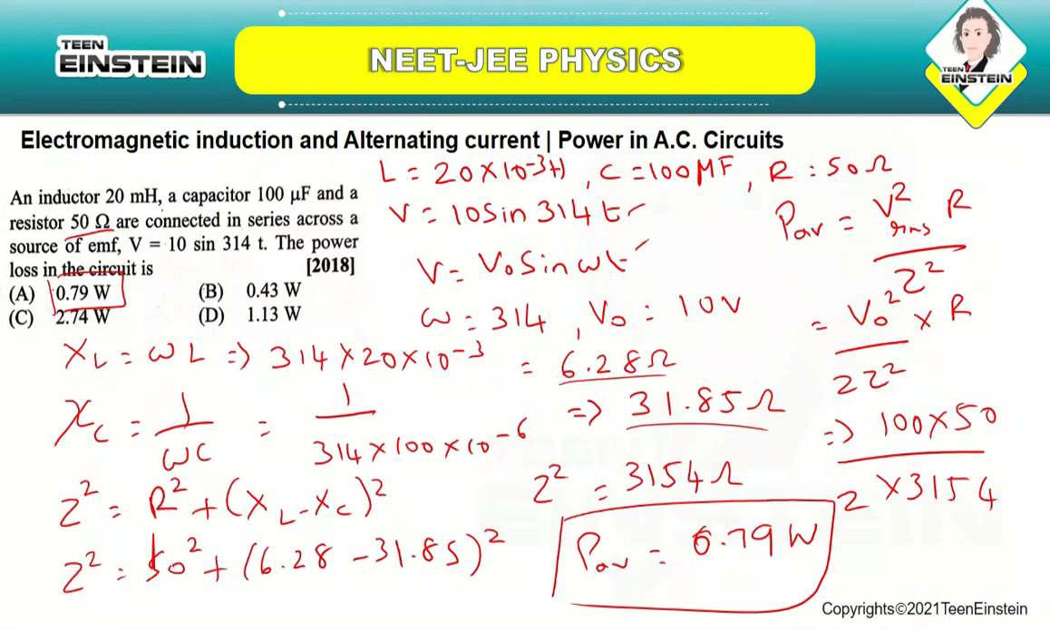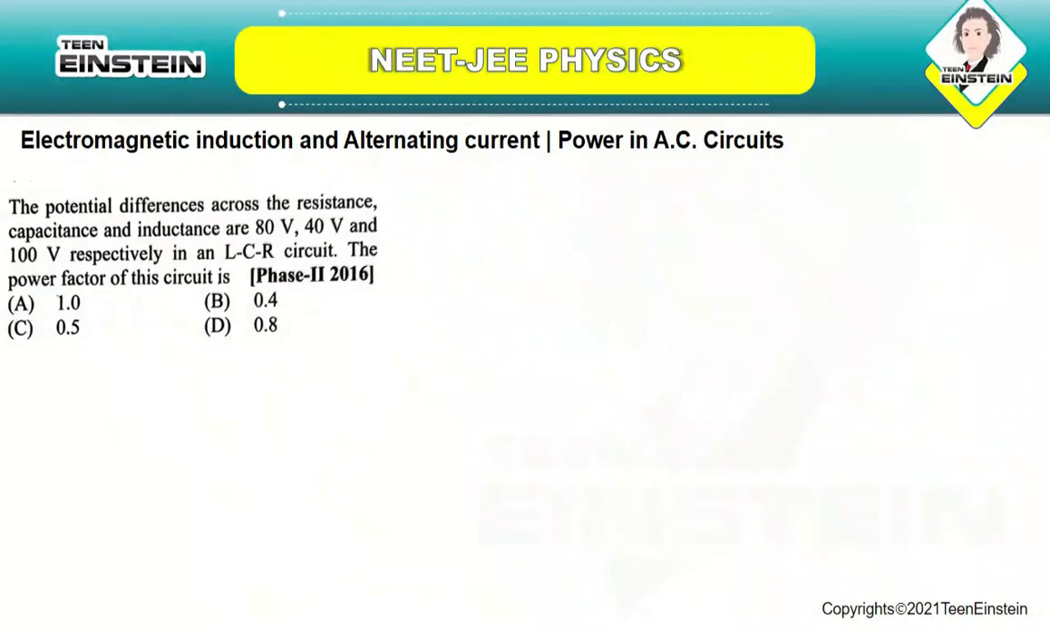After calculating the impedance, you make use of the impedance value in the power formula, and you find out the average power, which is equal to 0.79 watt. Okay, so let us now move on to the next question.